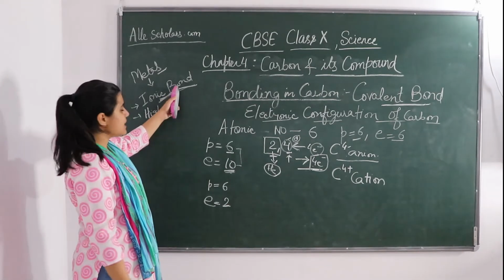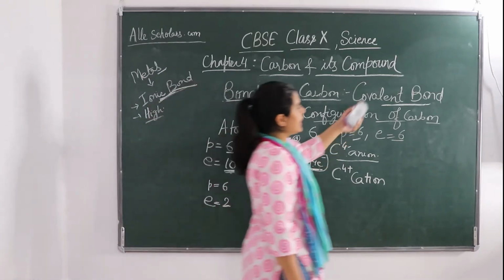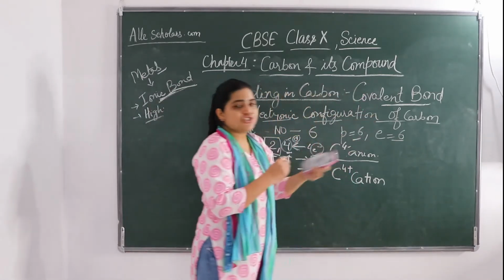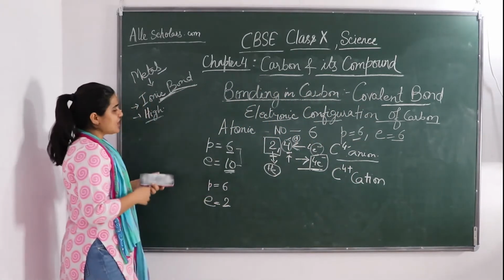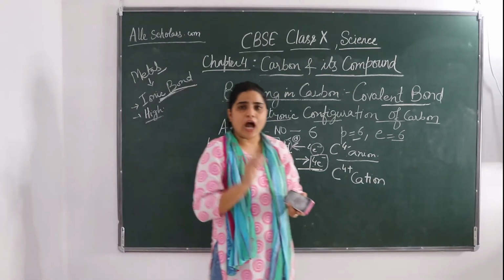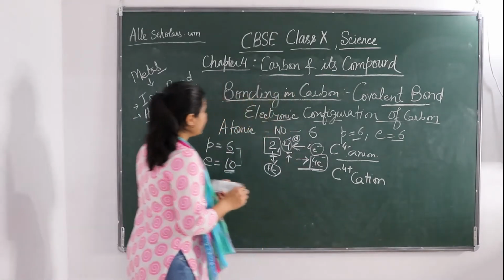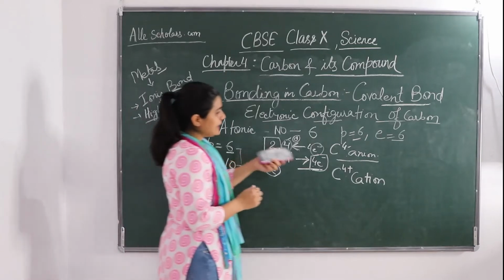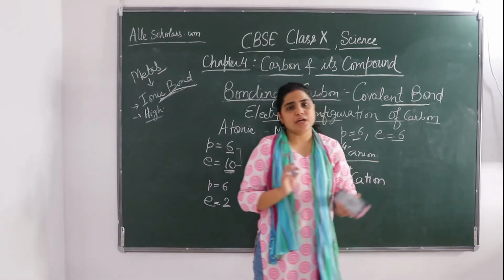Okay, so that was the ionic bond. But in case of covalent bond, sharing is there. So the shared electrons belong to the outermost shell of the atoms, and that leads to both atoms attaining noble gas configuration.